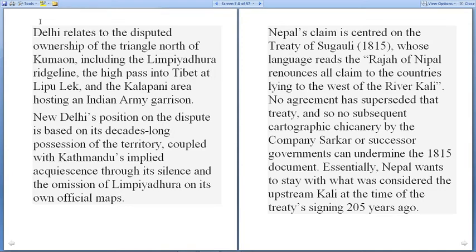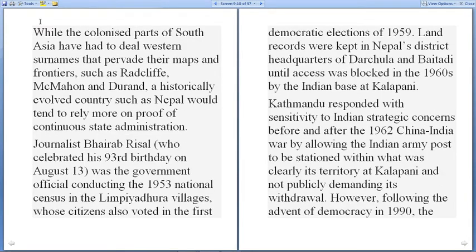So no agreement has superseded the treaty, and there is no subsequent categorical change by the company or its successor in the 1815 document. Essentially, Nepal wants to stay with what was considered the upstream Kali at the time of the treaty signing 205 years ago. While the colonized parts of South Asia were dealt western surnames that pervade the maps and frontiers, such as Radcliffe, McMahon and Durand, a historically evolved country such as Nepal would tend to rely more on the proof of continuous state administration.